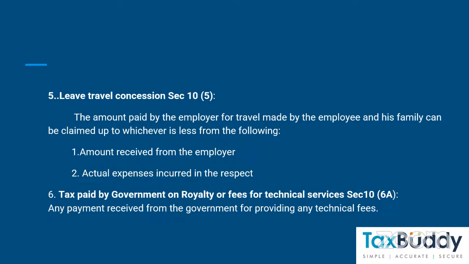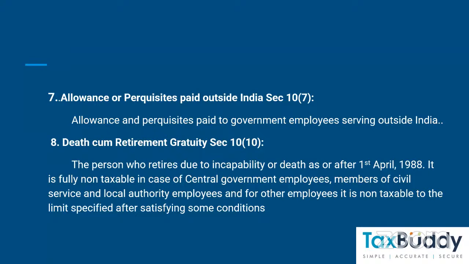And next one is tax paid by government on royalty or fees for technical services under section 10 subsection 6(a). Any payment received from the government for providing any technical services is also exempted from tax. And next one is allowances or perquisites paid outside India under section 10(7). Allowances and perquisites paid to government employees serving outside India are also not taxable.